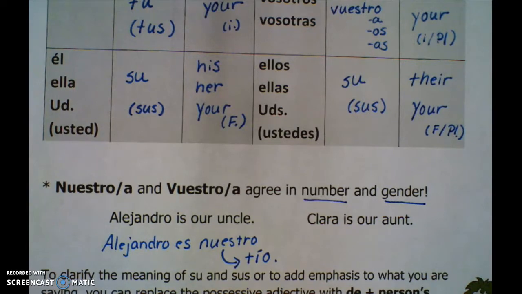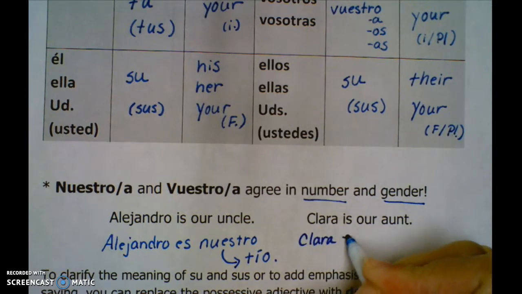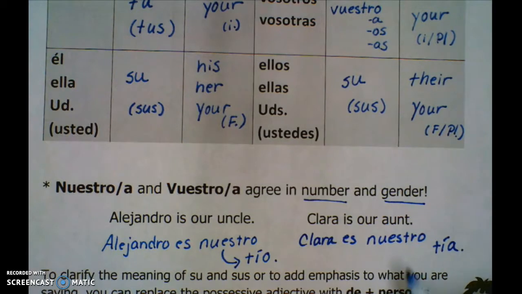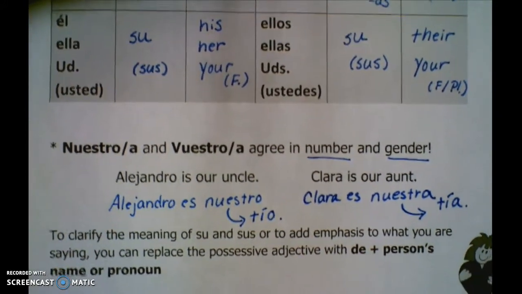But let's change it up a little bit. Rather than having an uncle, let's have an aunt. So Clara es nuestro tía. But here's the thing. Nuestro is describing tía, and tía is feminine. So nuestro and tía, not okay. Nuestro becomes nuestra. One last little thing, and we're going to do some more practice with this in class. This is just to get your head wrapped around the subject.